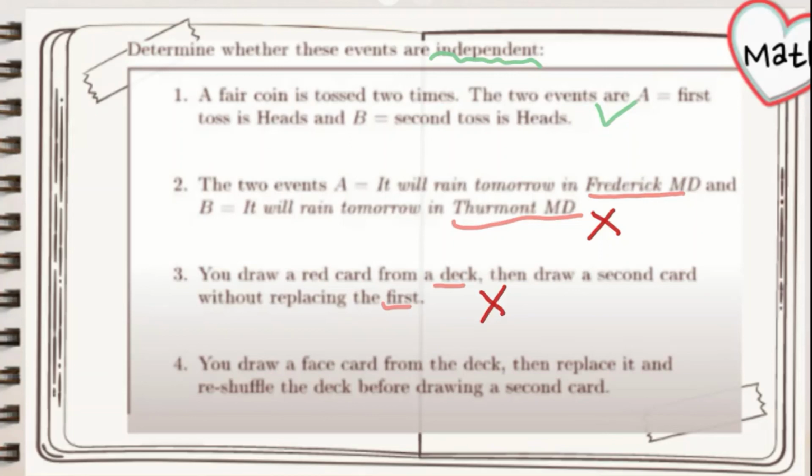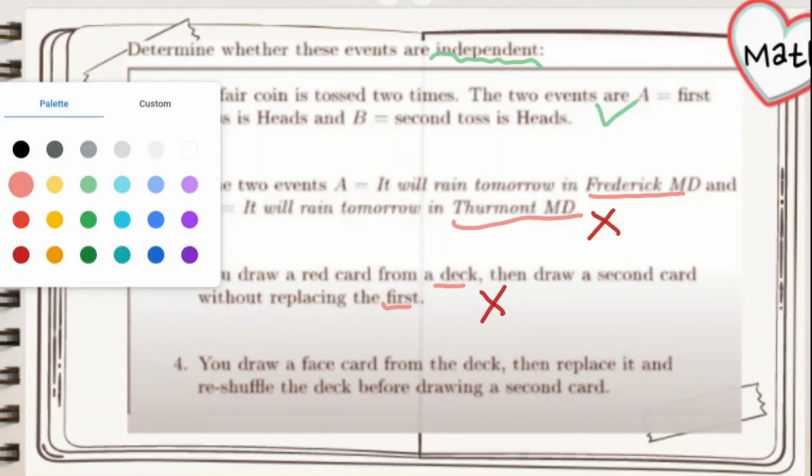Those events are independent. So drawing without replacement, like in number 3, the events are not independent, but drawing with replacement, like in number 4, makes them independent.